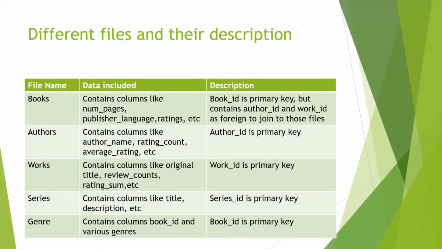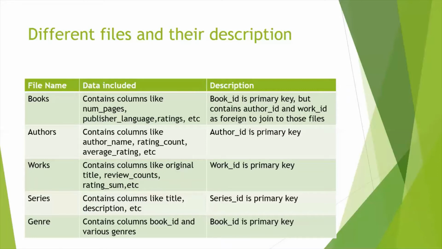After which we have the works file, which contains columns like original title, reviews count, rating sum, etc. For this, the primary key is work ID. Next, we have the series file, which contains columns like title, description, etc., and the primary key is series ID.